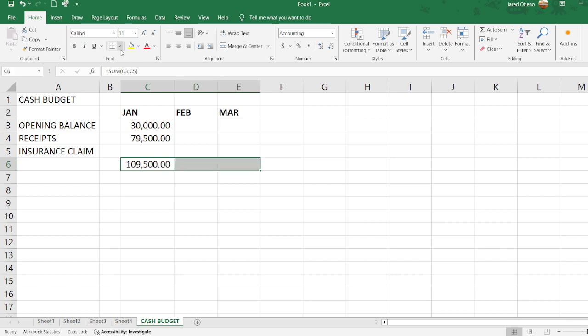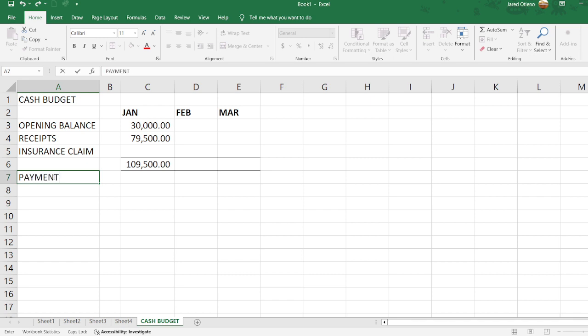Probably can underline these ones and ensure we have the bottom line there. So we have those figures there. Of course, what we are told, we are making some payments. It's a cash budget that has sales and cash coming in and payments. So part of the payments are purchases, which we will be making. And of course, there are some wages which we are paying.